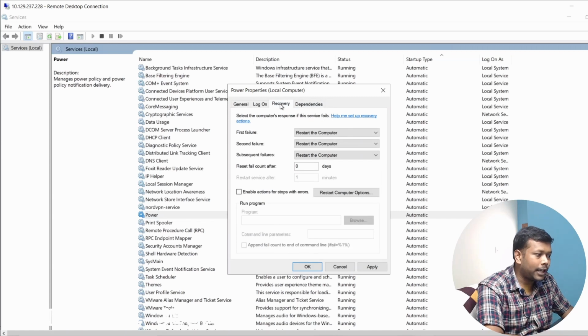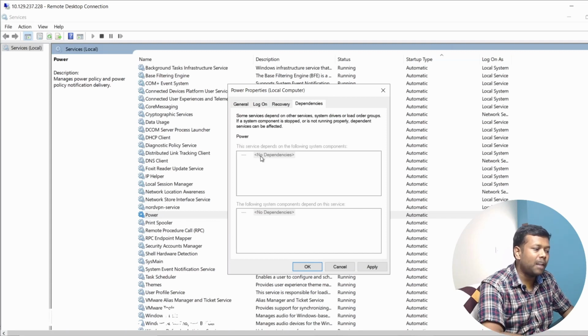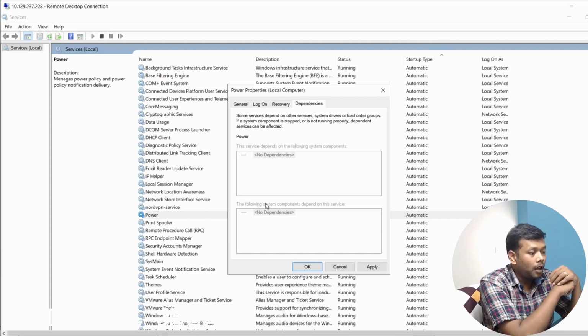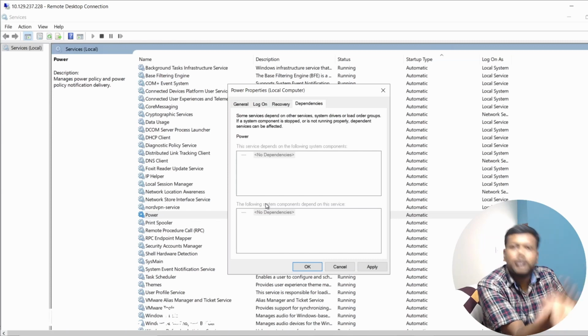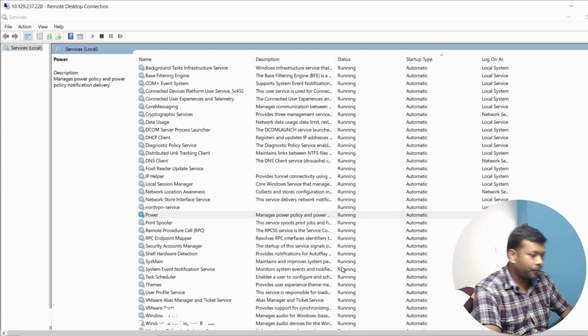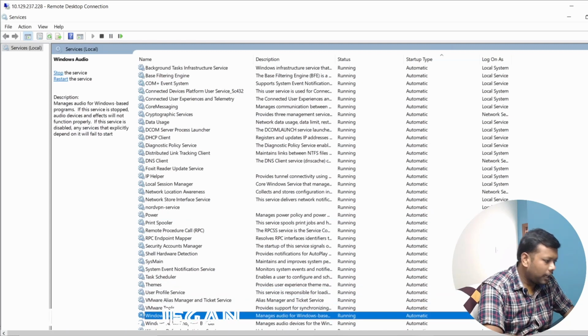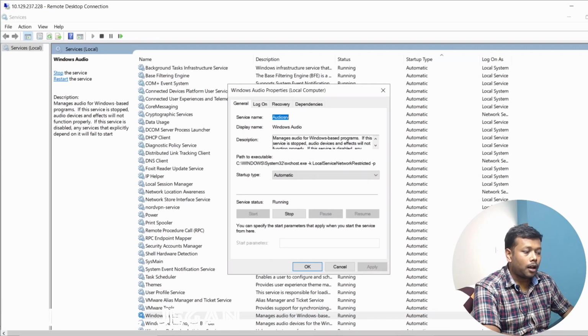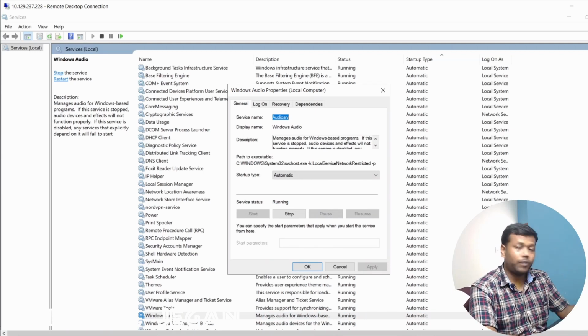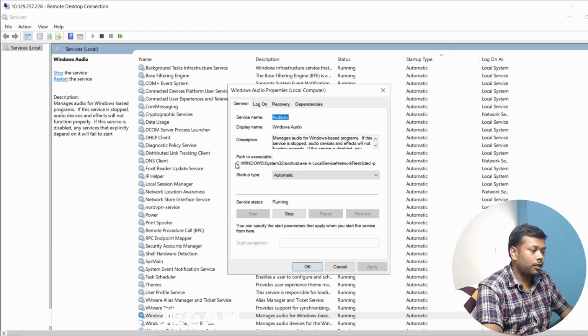And also I showcased the recovery. Now when I move to the Dependencies tab, I'll be able to see the list of dependent services. One particular service can be dependent on other services as well. In this case, it is not dependent, but if you see a few other services, you may witness that. Let me showcase other services as well. Let me showcase the Windows Audio service. I'll be able to listen from this machine if I play some audio or video files because of this service. Again, you can open the service.